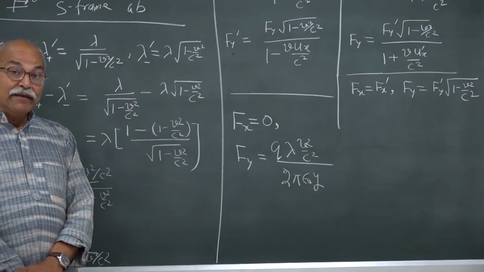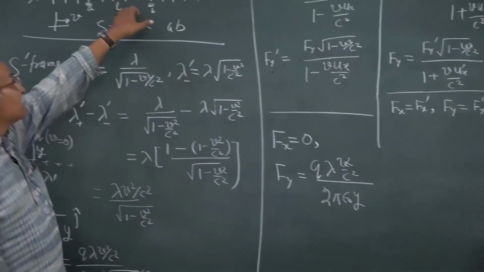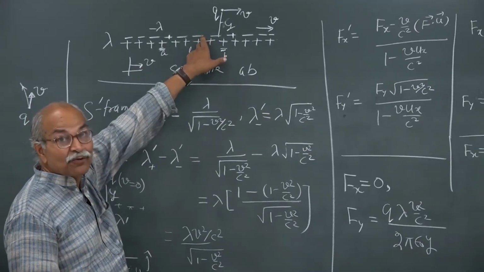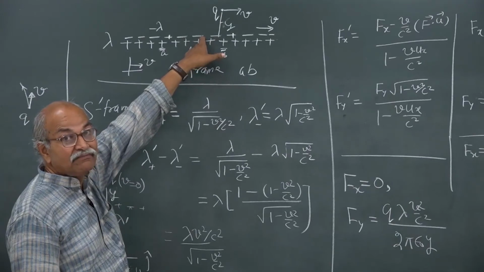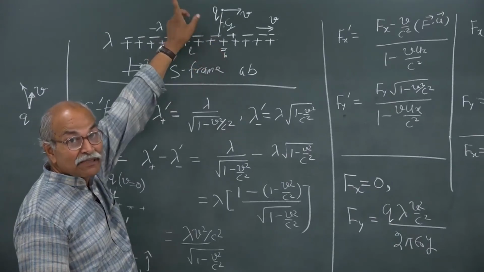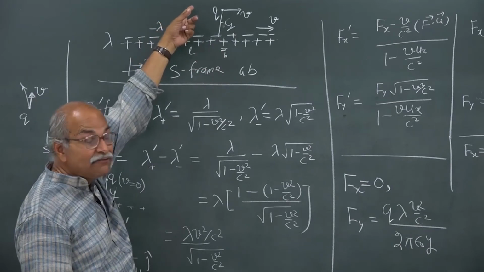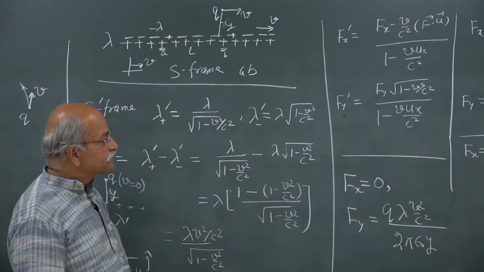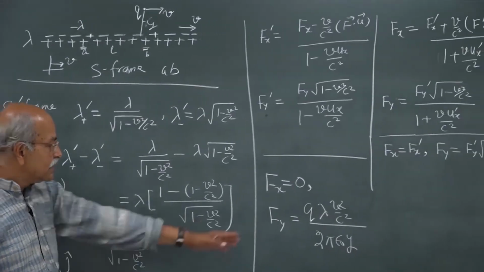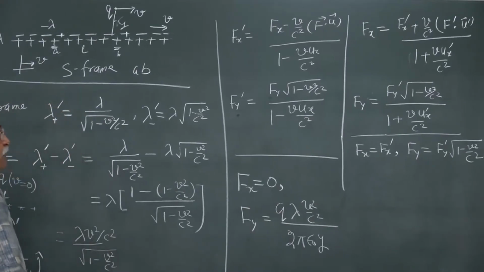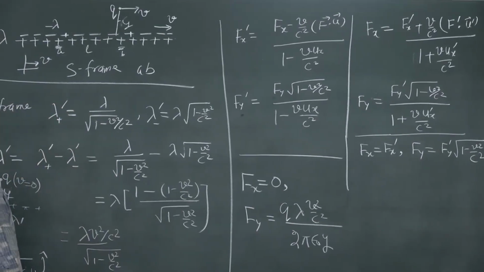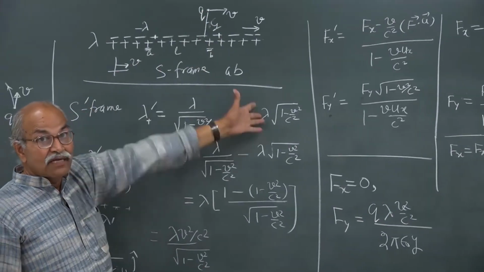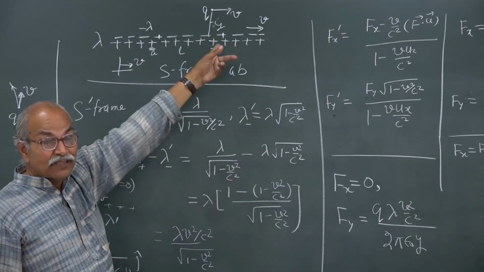So, now come back to S frame, where the total linear charge density is 0, plus lambda and minus lambda. So, there is no electric field, but still there is a force, and the value of the force is given by this. fx is equal to fx prime, which is 0, and fy is equal to this much. So, you have a force in y direction on this particle. There is no charge density, still you have a force.